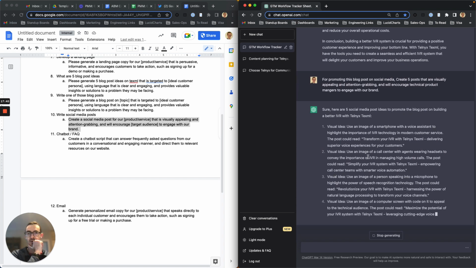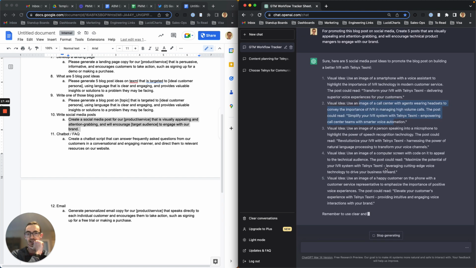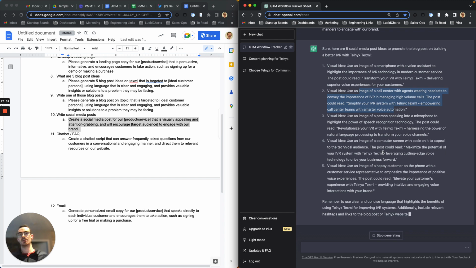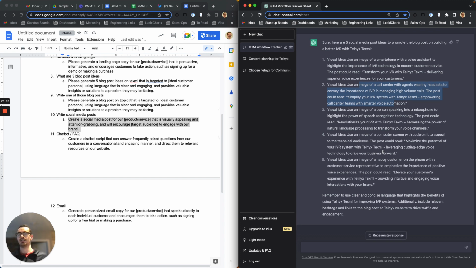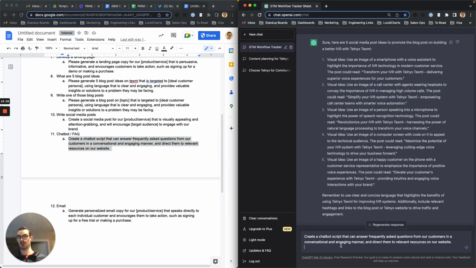And again, it won't be perfect, but like call center agents, it's all ideas. And when we get ChatGPT 4, it will actually give us back assets. Might not be perfect, but we can start to play around in Canva then and get something that's close to it. So if we want to go back to our product page and think about chatbot responses, if it's like an Intercom or our FAQs, create a chatbot script that can answer frequently asked questions from our customers in a conversational way and direct them.